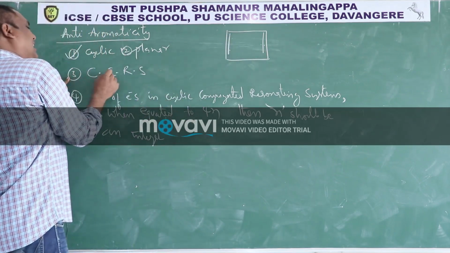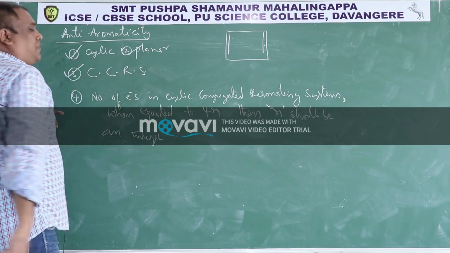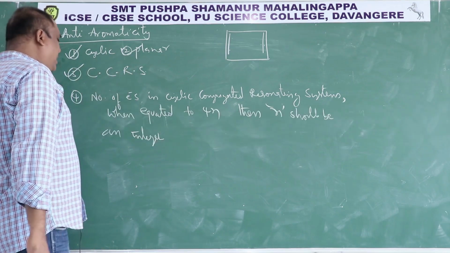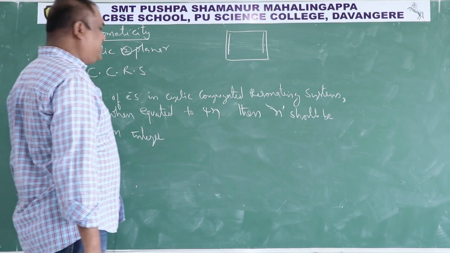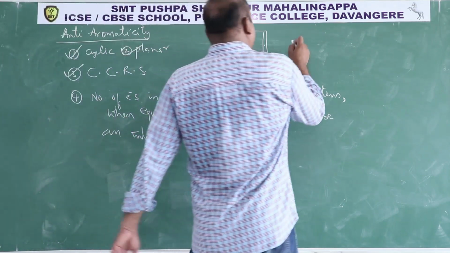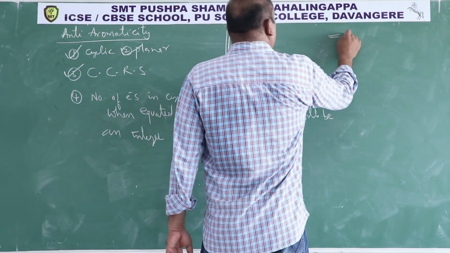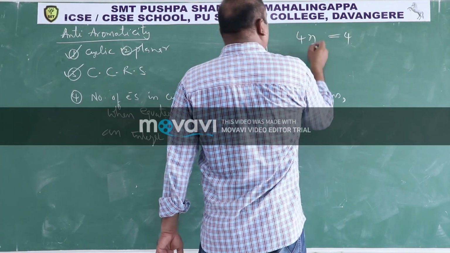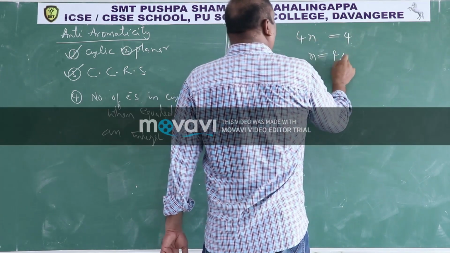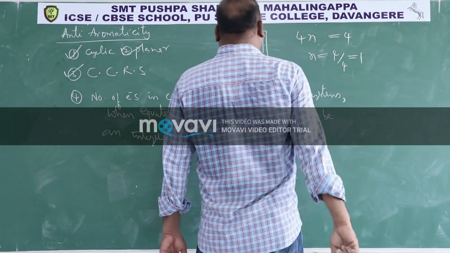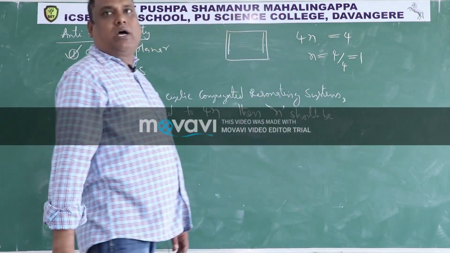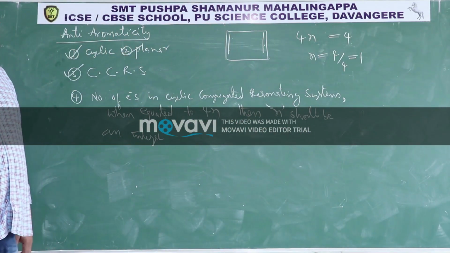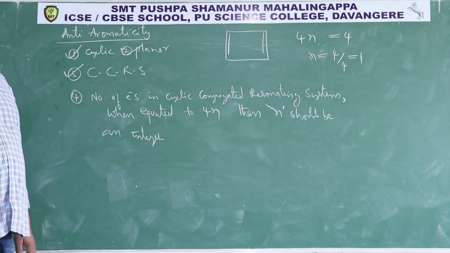It has a cyclic conjugated resonating system. Then the number of electrons in the cyclic conjugated resonating system is how many? 4. That 4 I am equating to 4n. Then n is equal to 4 by 4, that is 1. Therefore, cyclobutadiene is an anti-aromatic compound.